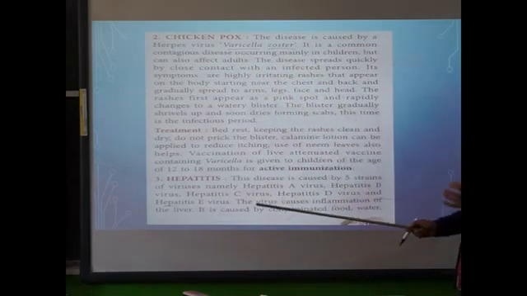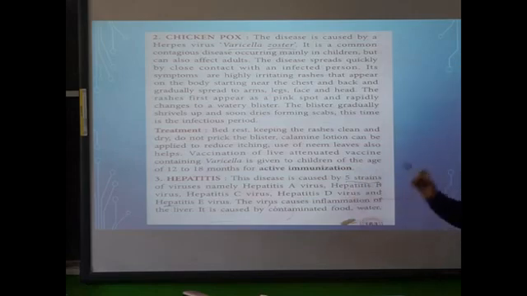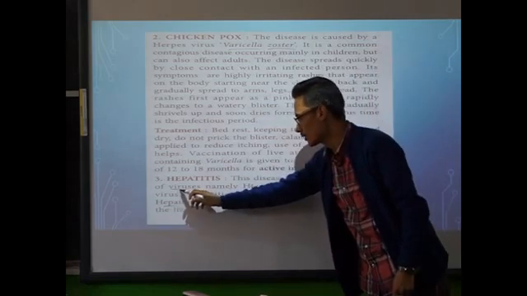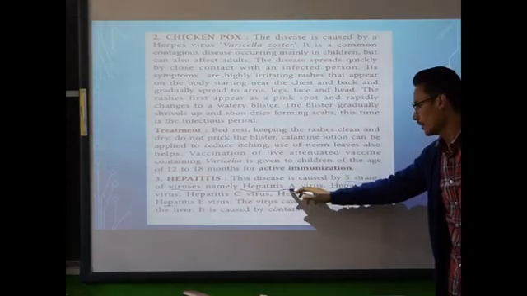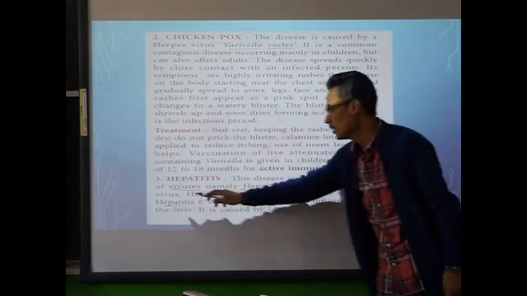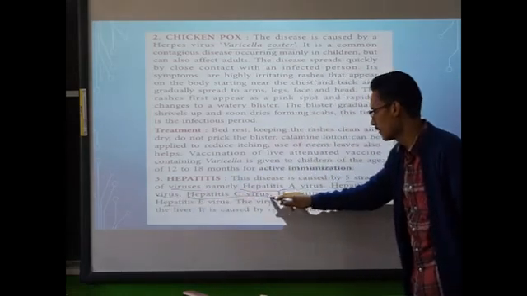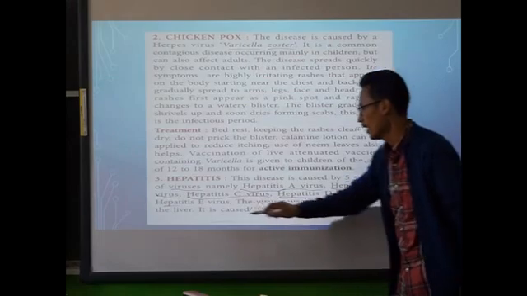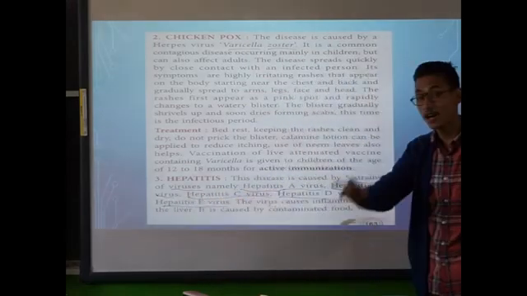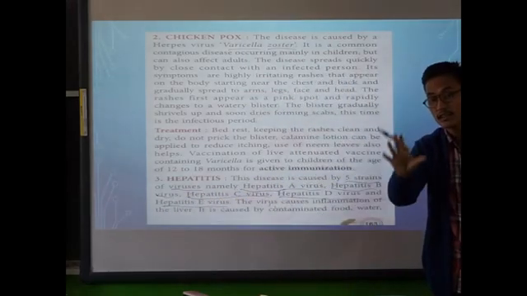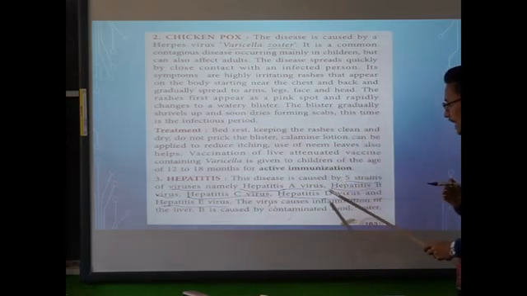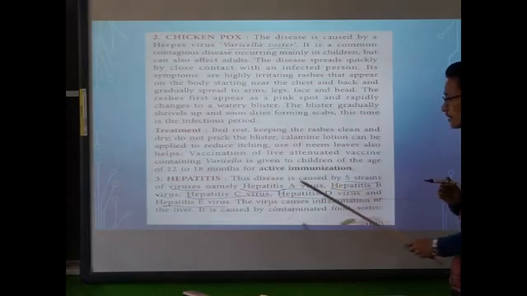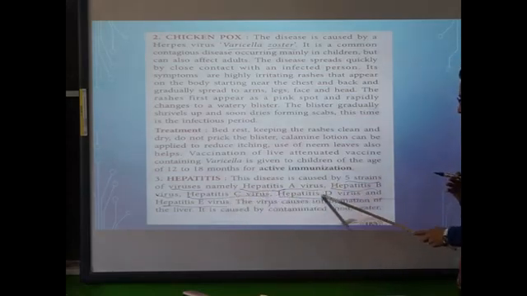Next disease caused by a virus is hepatitis, which is caused by 5 strains, the subtypes of viruses. Which viruses? Namely, hepatitis A virus, hepatitis B virus, hepatitis C virus, hepatitis D virus, and hepatitis E virus. So there are 5 strains of viruses that cause hepatitis. And what are those strains? Hepatitis A virus, hepatitis B virus, hepatitis C virus, hepatitis D virus.